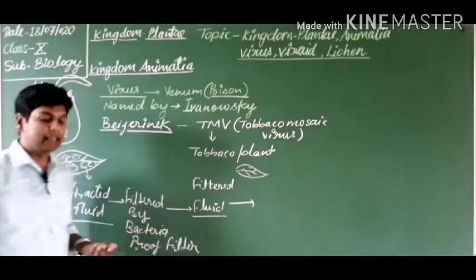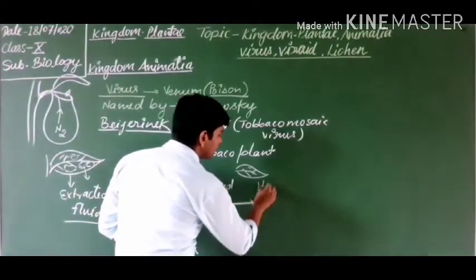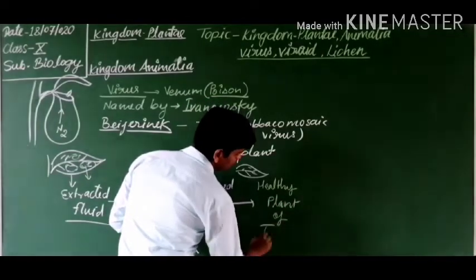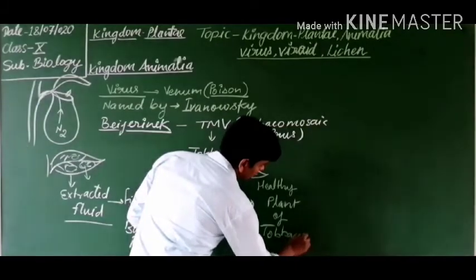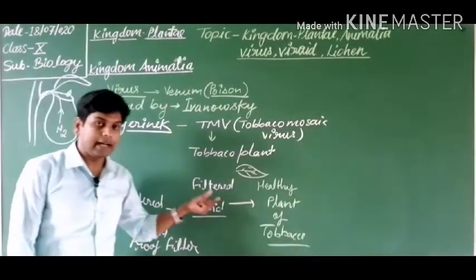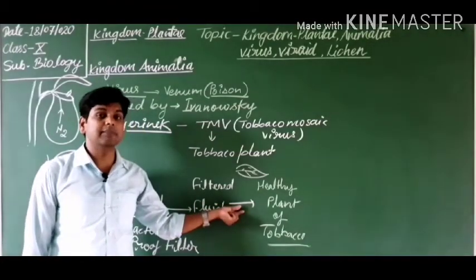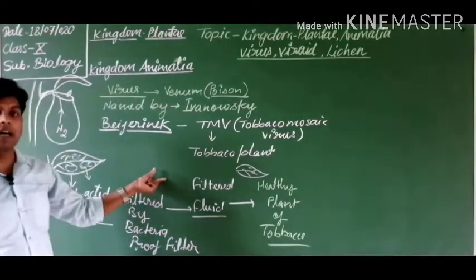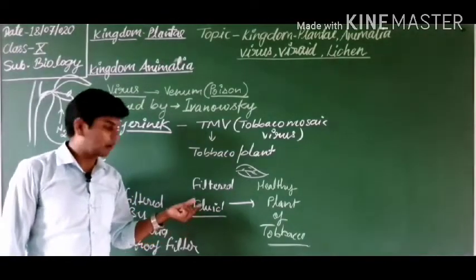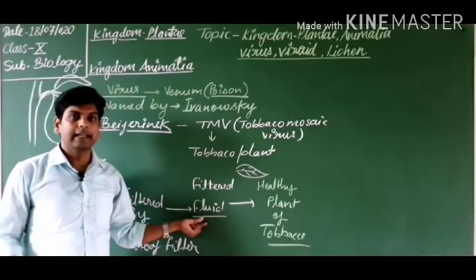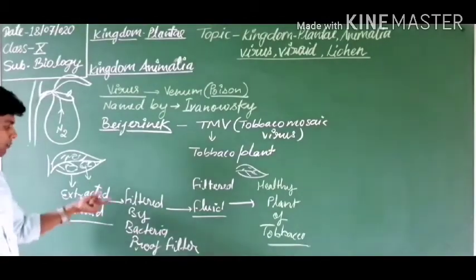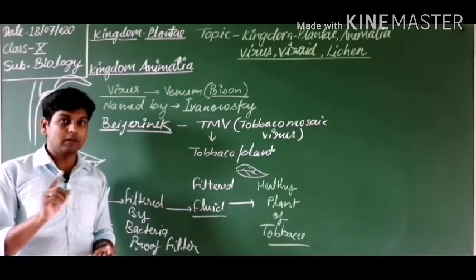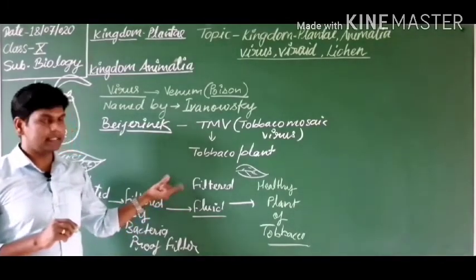is applied on a healthy plant of tobacco. Okay. Now the healthy tobacco plant becomes a diseased plant. Why? Because this fluid contains a living, disease-causing organism smaller than bacteria, since bacteria are filtered out. So it is clear that any living organism smaller than bacteria can cause disease. Afterwards it was discovered that it was the virus.